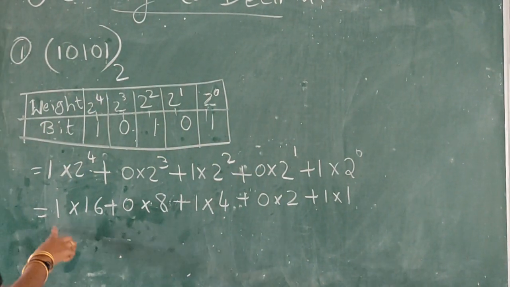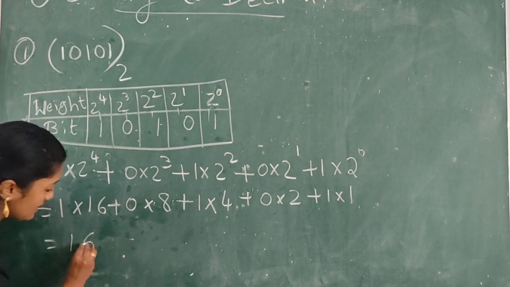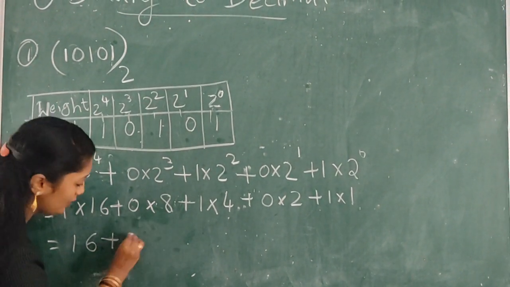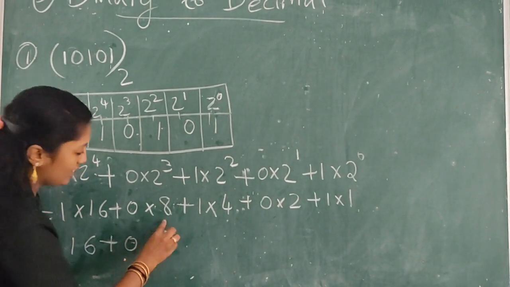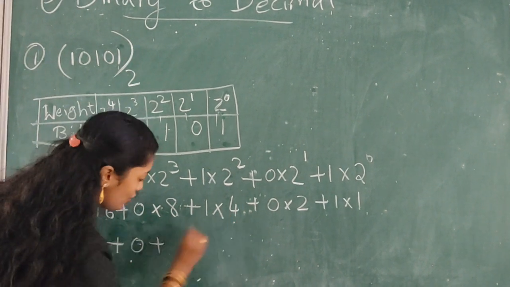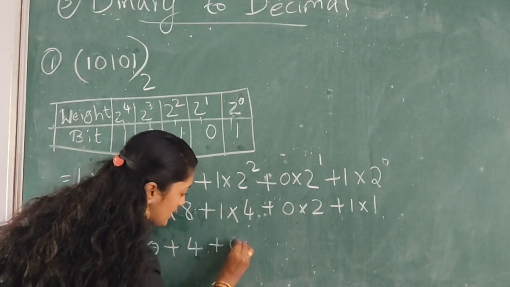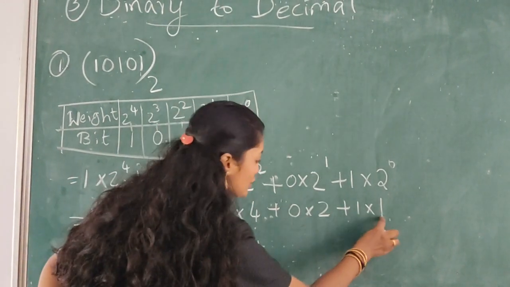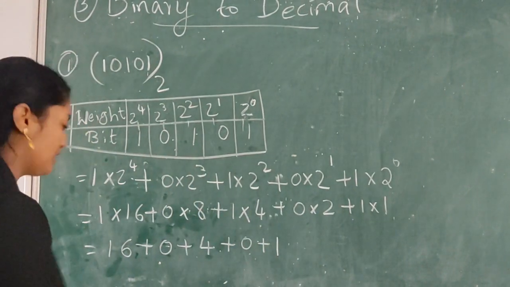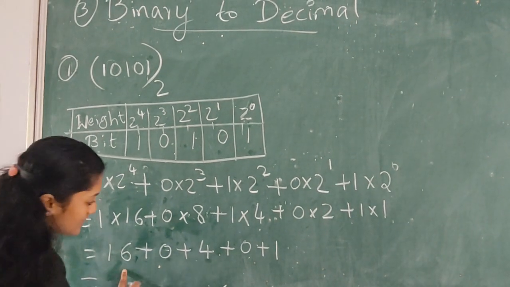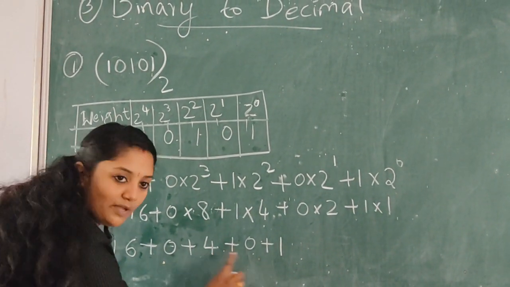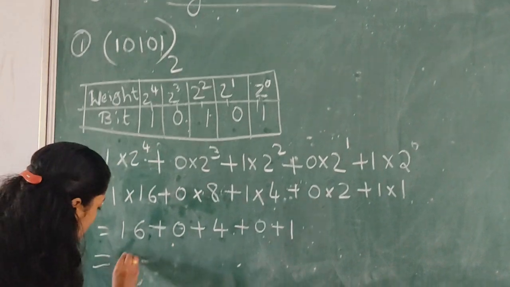So 16 plus 0 plus 4 plus 0 plus 1 gives 21.